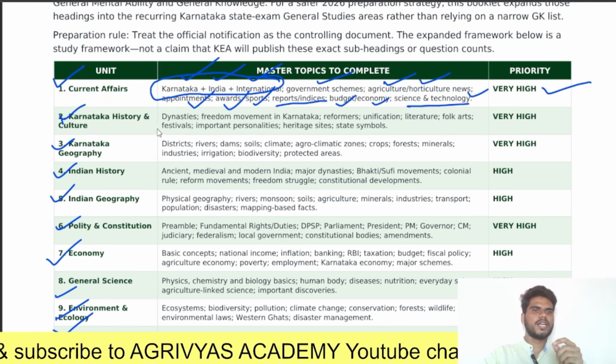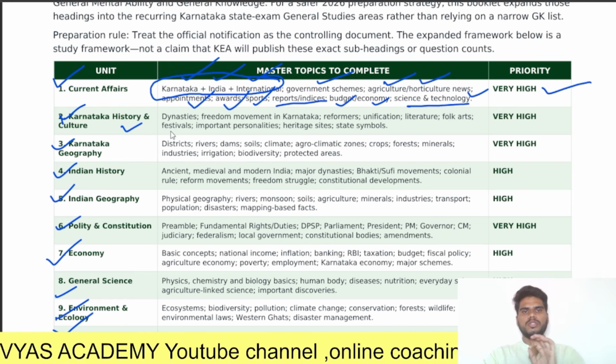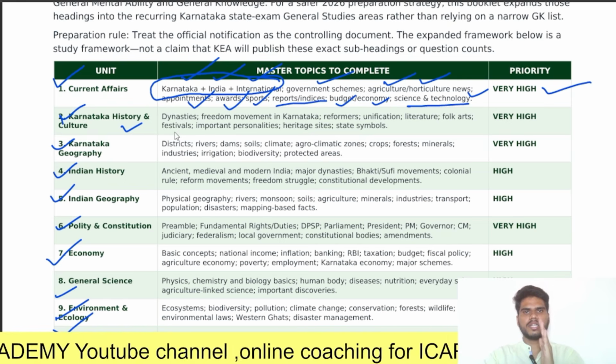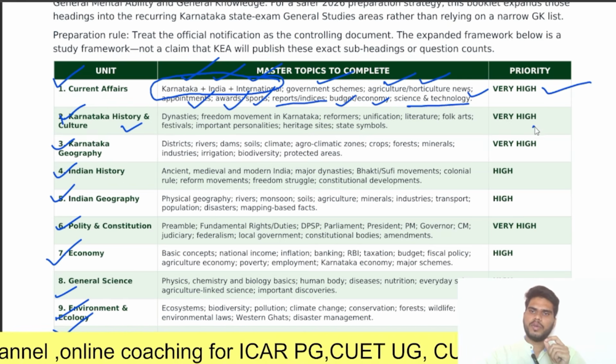Next, coming to Karnataka history and culture. So in Karnataka history and culture, what should you select? There it is very selective. You should read in a selective manner because the time is very limited. For this also you should give very high priority.